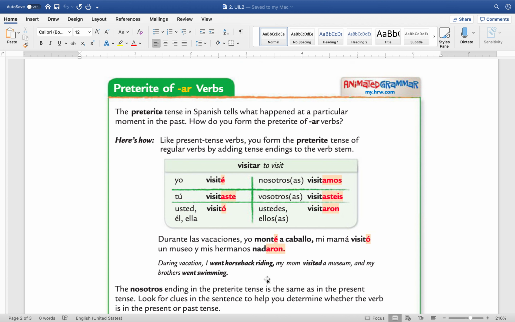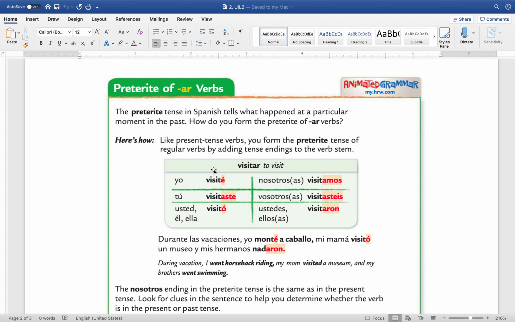You remember how you conjugate present tense for regular verbs, right? Then you drop and you add. Well, in Spanish, pretérito for regular verbs is exactly the same thing. You drop the ending and you add the ending, okay? So what you need to do is memorize the endings, right? For example, all the verbs that end in AR and are regular, this is the ending: é, aste, ó, amos, and aron, okay?